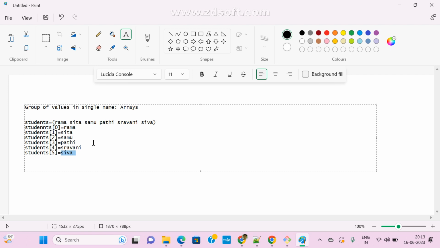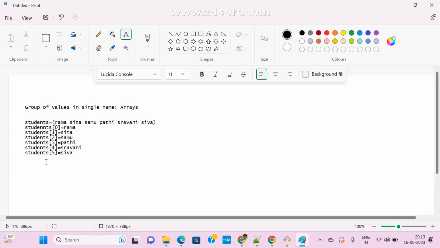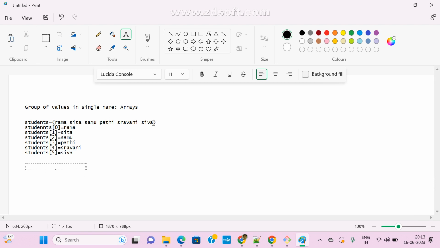And if you want to get all elements, in that case we can use star or at. I don't want to get only one element, sir. I want to display all names, all elements. So in that case we can use a star, or we can use an at.